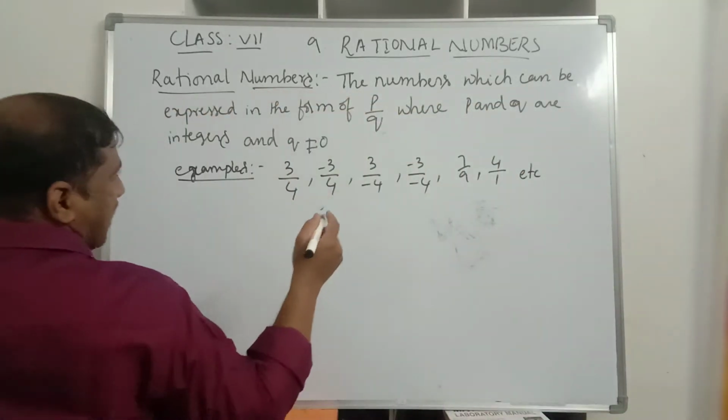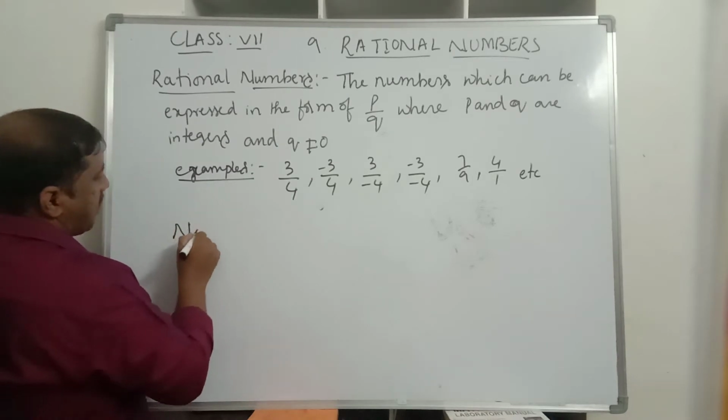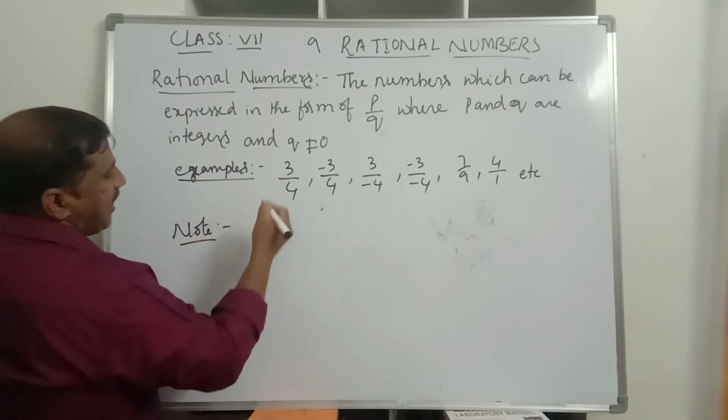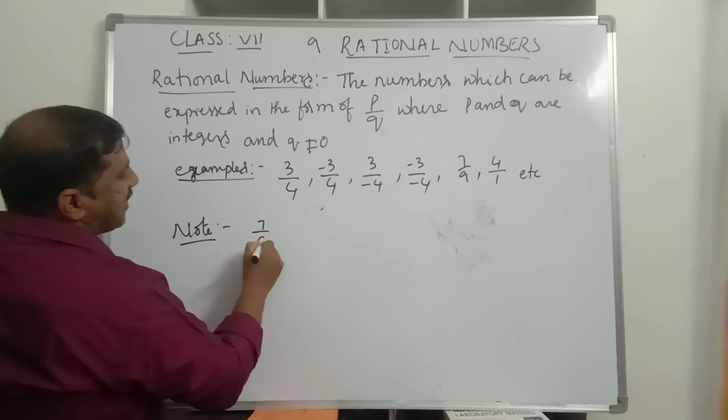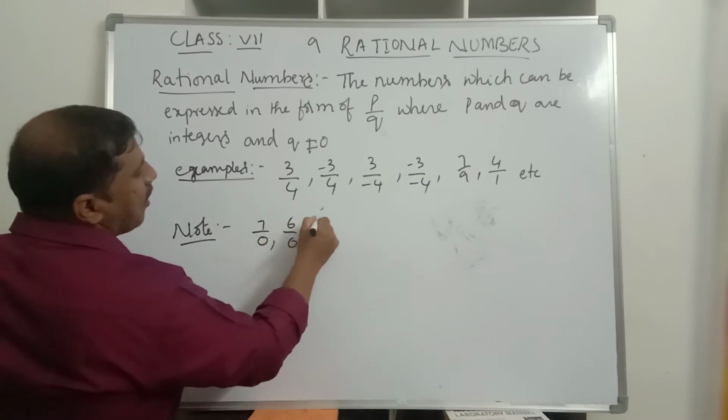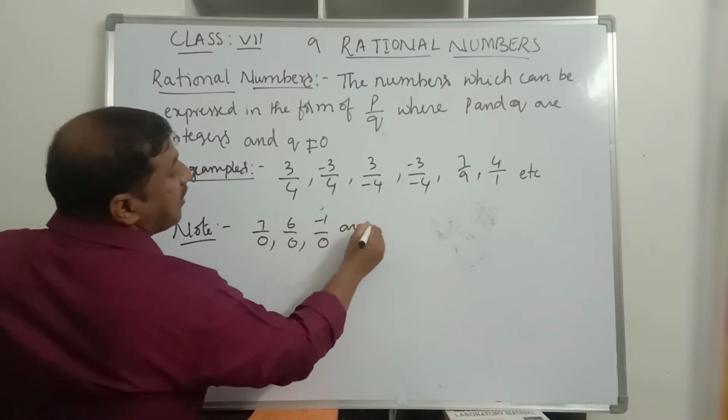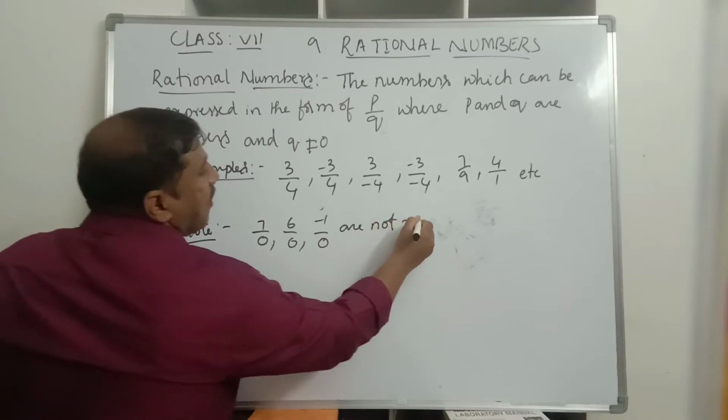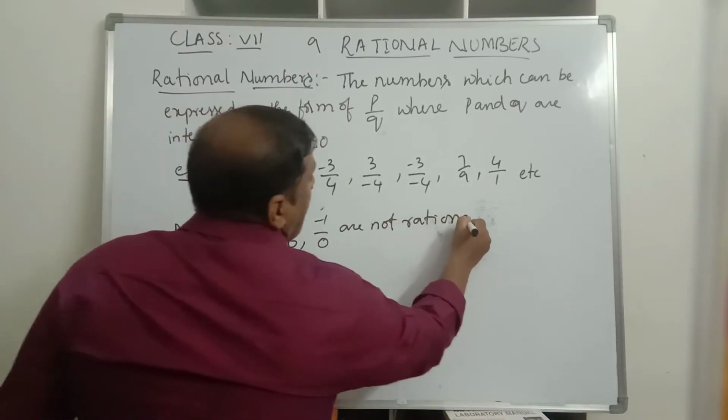Now note here: 7 by 0, 6 by 0, minus 1 by 0 are not rational numbers.